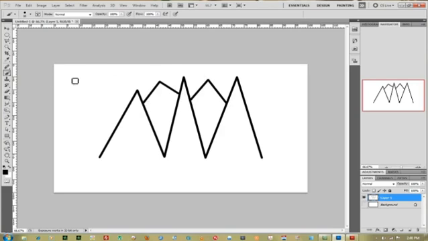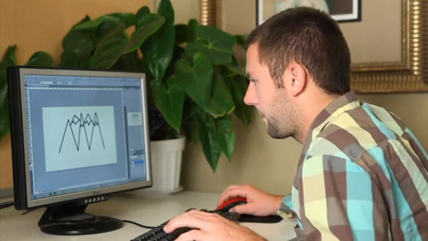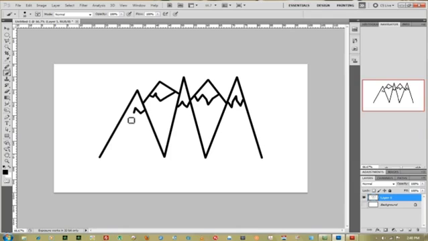Alright, next we'll just add the snow caps, again just by clicking and holding down Shift and making straight lines. Fix that. Last one.